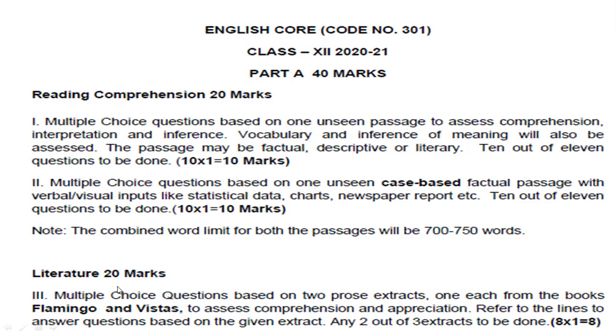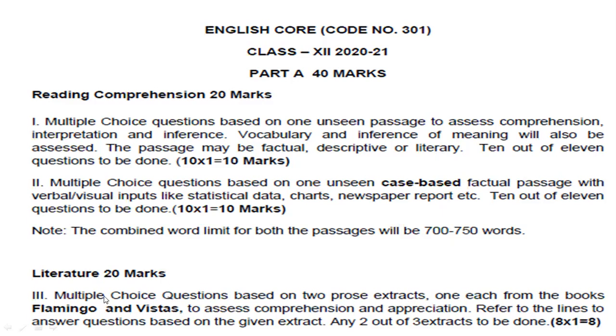Next is literature. How will the literature come here? Multiple choice questions will be asked on the basis of two prose extracts. Extract means some lines will be given to you from the chapters or the poems, and you have to reply on the basis of those lines.